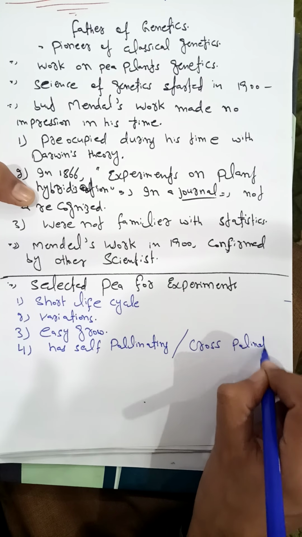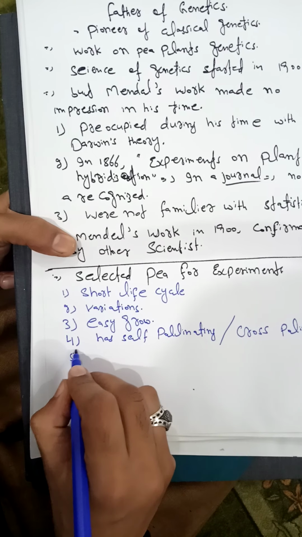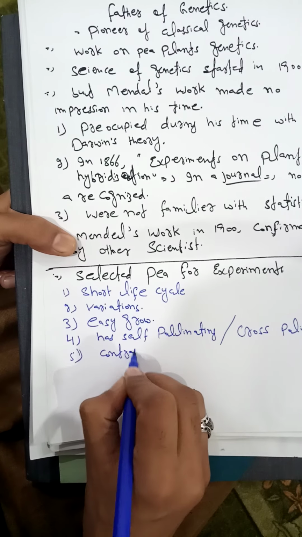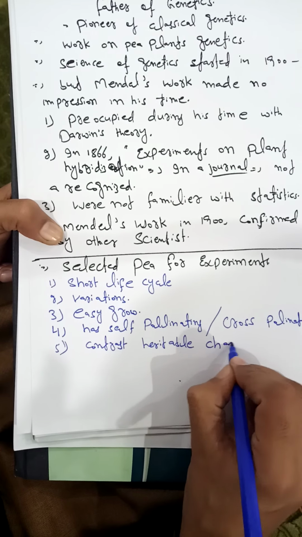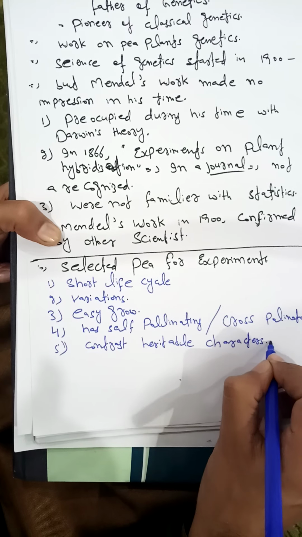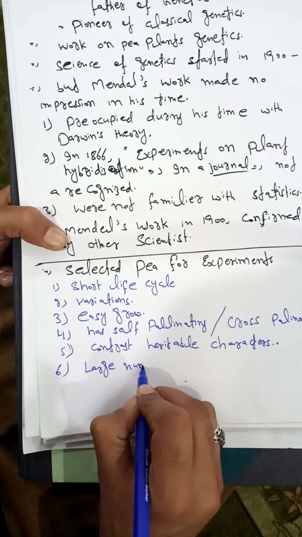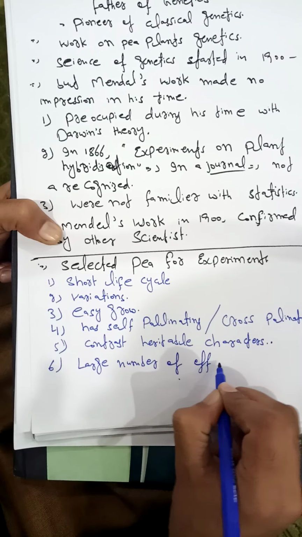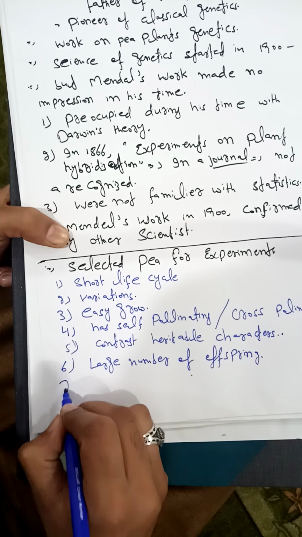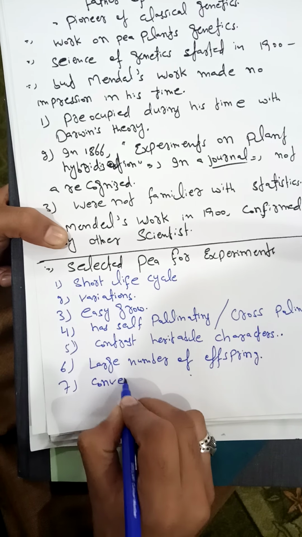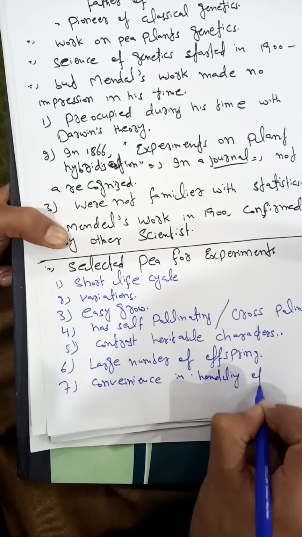The pea plant contains contrasting heritable characters and produces a large number of offspring, and there was also convenience in handling pea plants.